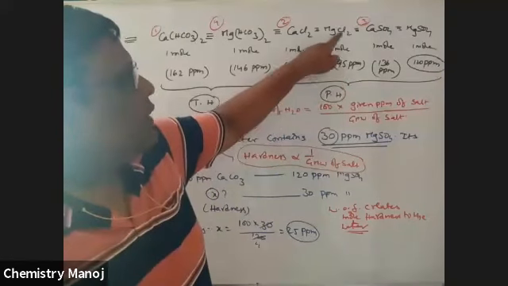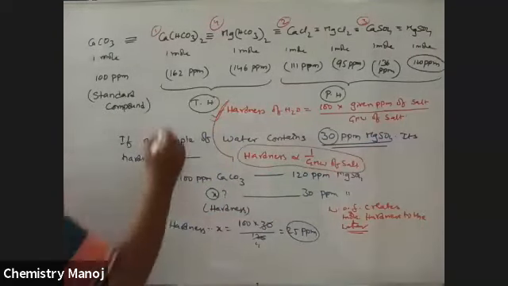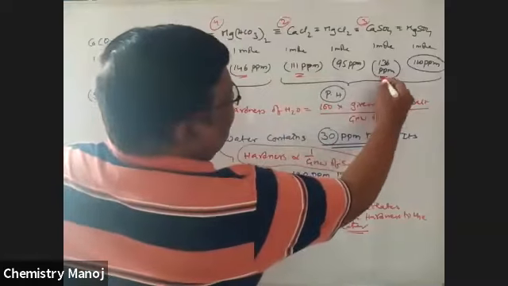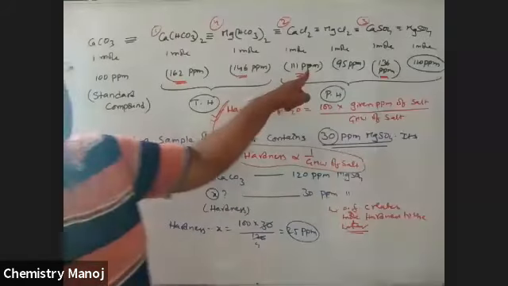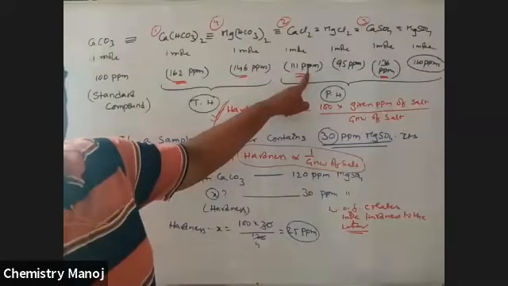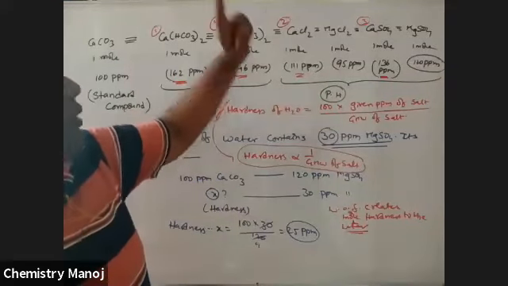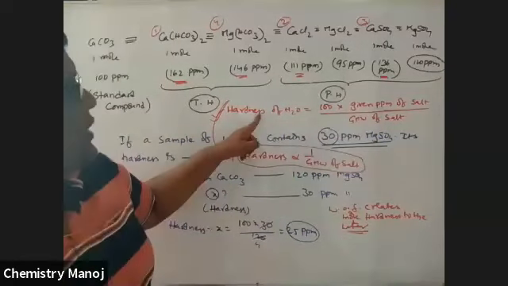Among these values, which one has the least value? 111 has the least value. The more the molecular weight, the less the hardness.